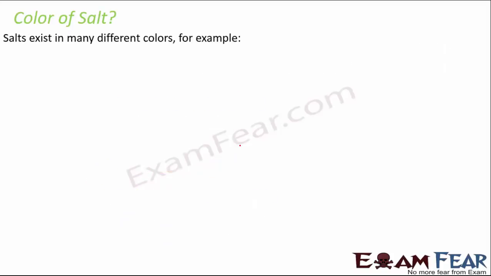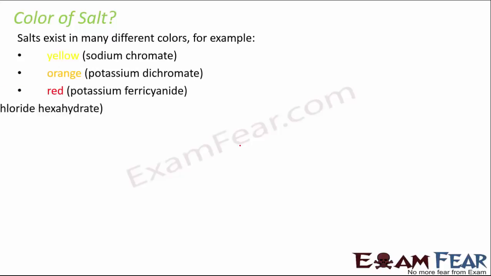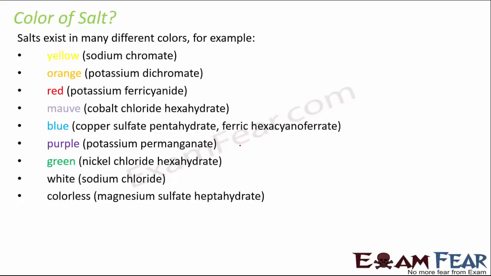Okay, now what about the color of a salt? Salt exists in many different colors. For example, sodium chromate is yellow in color. Potassium dichromate is orange. Potassium ferricyanide is red. And similarly, you have different salts which are different in color. In fact, some of the salts like magnesium sulfate heptahydrate are even colorless. It doesn't have a color. Now, how is this important? It's just for your information. It would be good if you know this. However, I do not really say that you will always get questions on the colors of salts, but still I gave it to you so that you know about it.